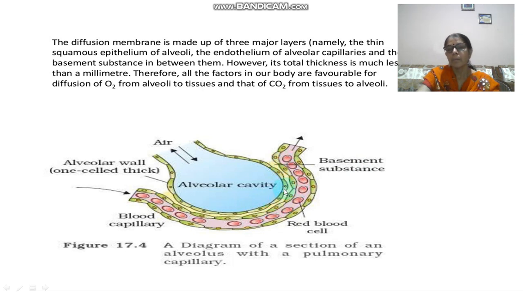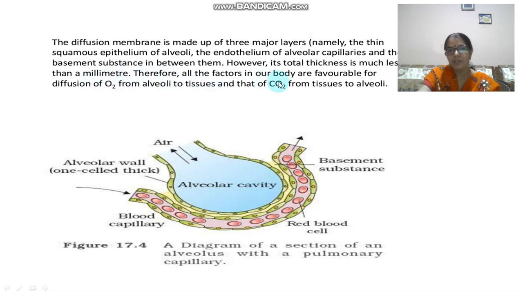third one is the epithelium of the blood capillary. If you see the combination of all these three, its total thickness is less than a millimeter. If you combine these three layers, meaning alveolar wall, basement membrane, as well as the epithelium of the capillary, you will find that the total thickness is less than a millimeter and it's quite thin. And why is this thin? Because it is the prime requirement for diffusion to take place. It requires a thin surface.